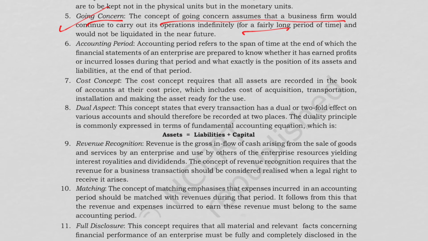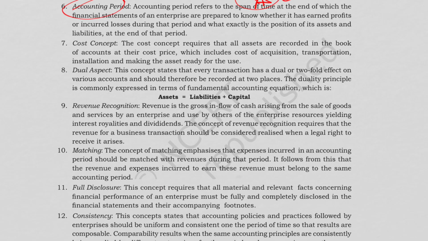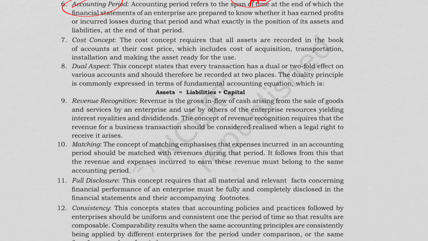Next, we have the accounting period. The business life cycle is divided into financial years. The Companies Act requires annual statements. Some companies publish quarterly statements. Then we discussed the cost concept. Assets are recorded at historical cost, the cost price. The advantage is that it is objective and verifiable, but the limitation is that it does not show the asset at the current market value.